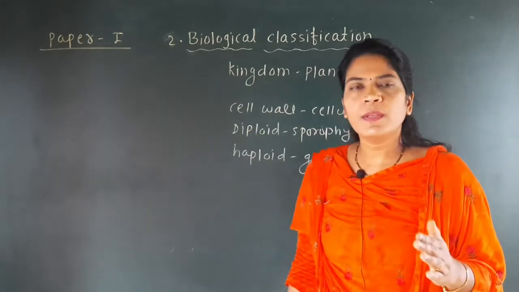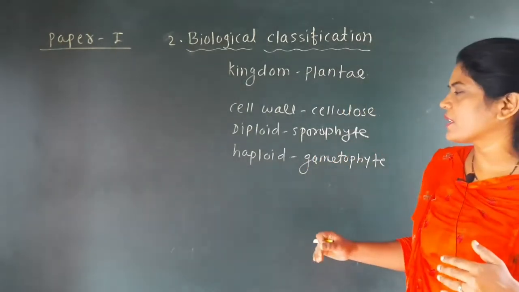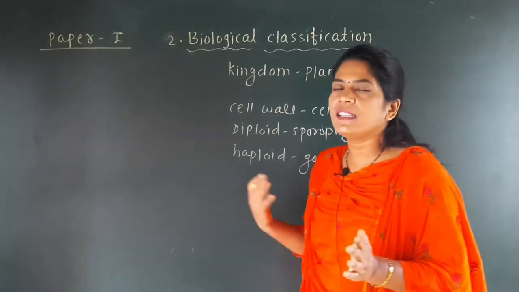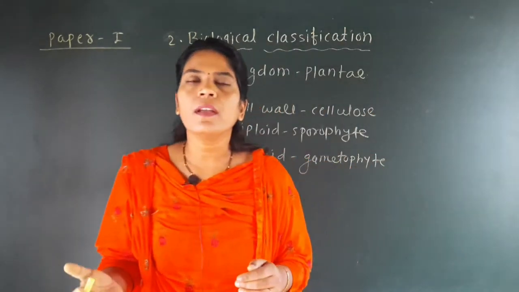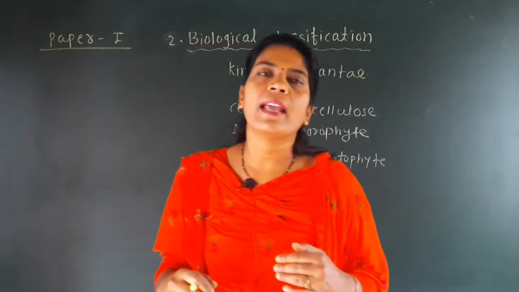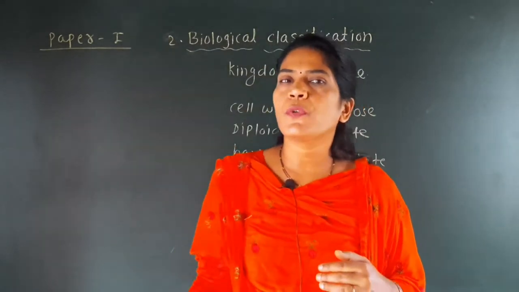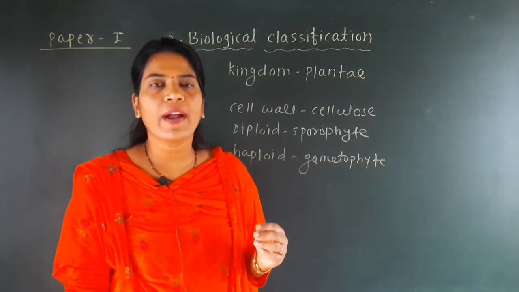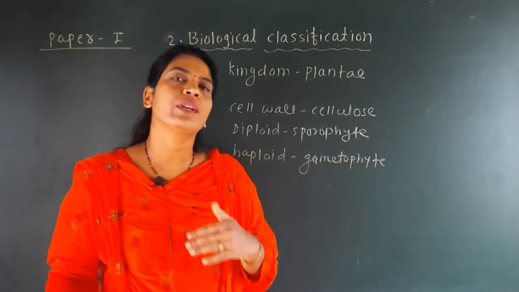So what is meant by sporophyte and gametophyte stage, that we will discuss in detail in the next chapter, that is the chapter Plantae. But here you should know that the life cycle of the plant has two stages: diploid sporophyte and haploid gametophyte, and these two stages alternate with each other.